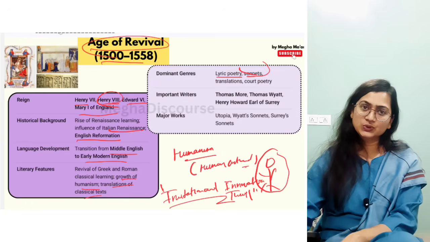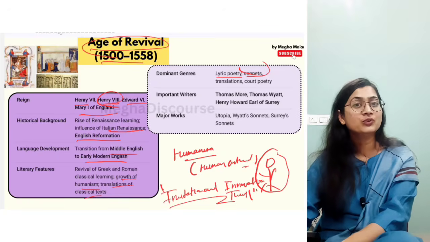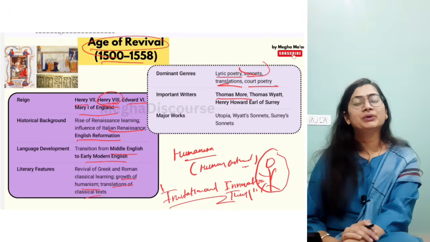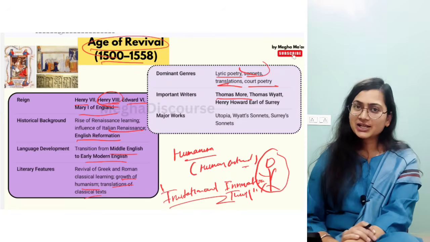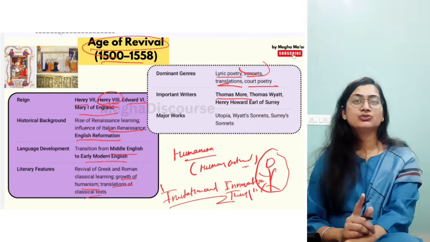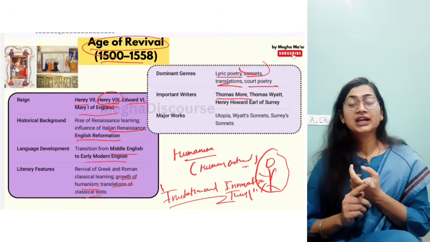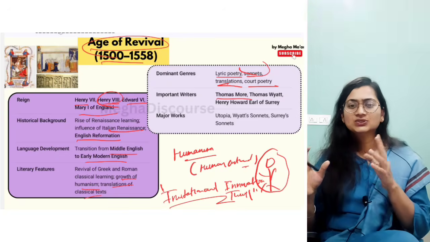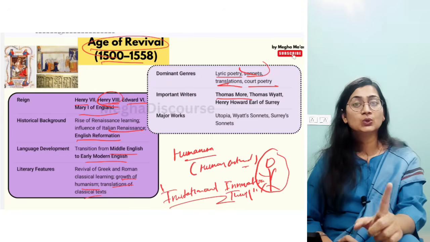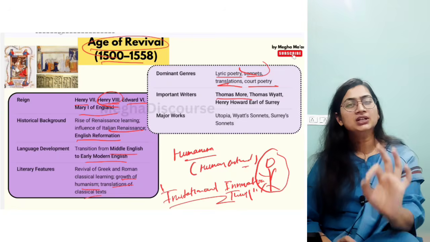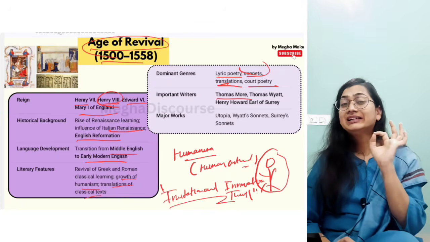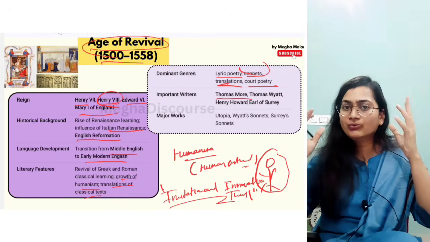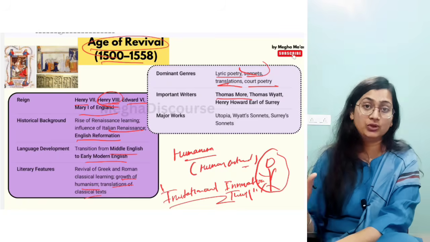Then court poetry is also there because the king is the prime one. So court poetry should be in praise of the king. Like we have Thomas More, who wrote Utopia. I must tell you, you have to watch our playlist, where we have made a video on Beowulf first, then Canterbury Tales, and all the important works of Chaucer. Then we have Utopia, and further we have New Atlantis. So for every age you will get a work. After watching the work of a particular age, you can connect the dots. You will get why this age is important, and what the perspective of the writer was in writing that work. So you should watch that video as well.